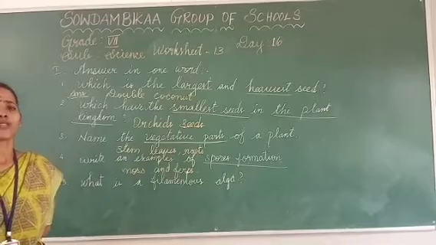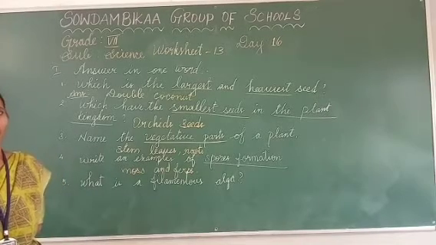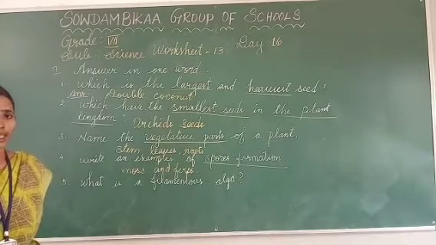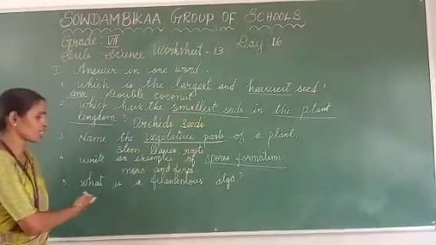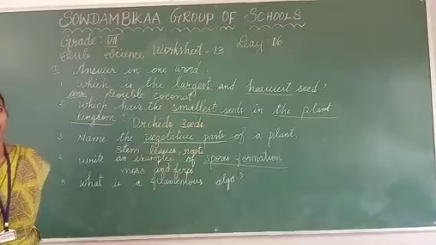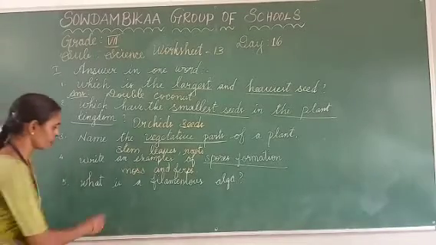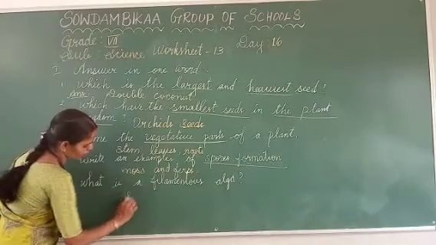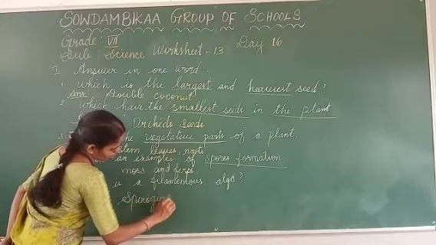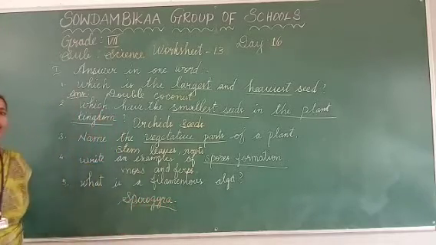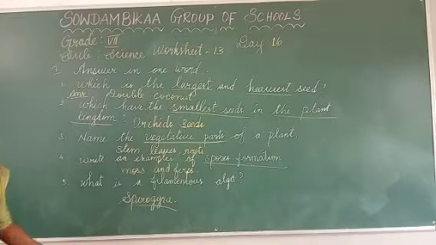The third one is fragmentation, and in that we have seen the filamentous alga. So what is the name of the filamentous alga? Yes, Spirogyra is a filamentous alga.